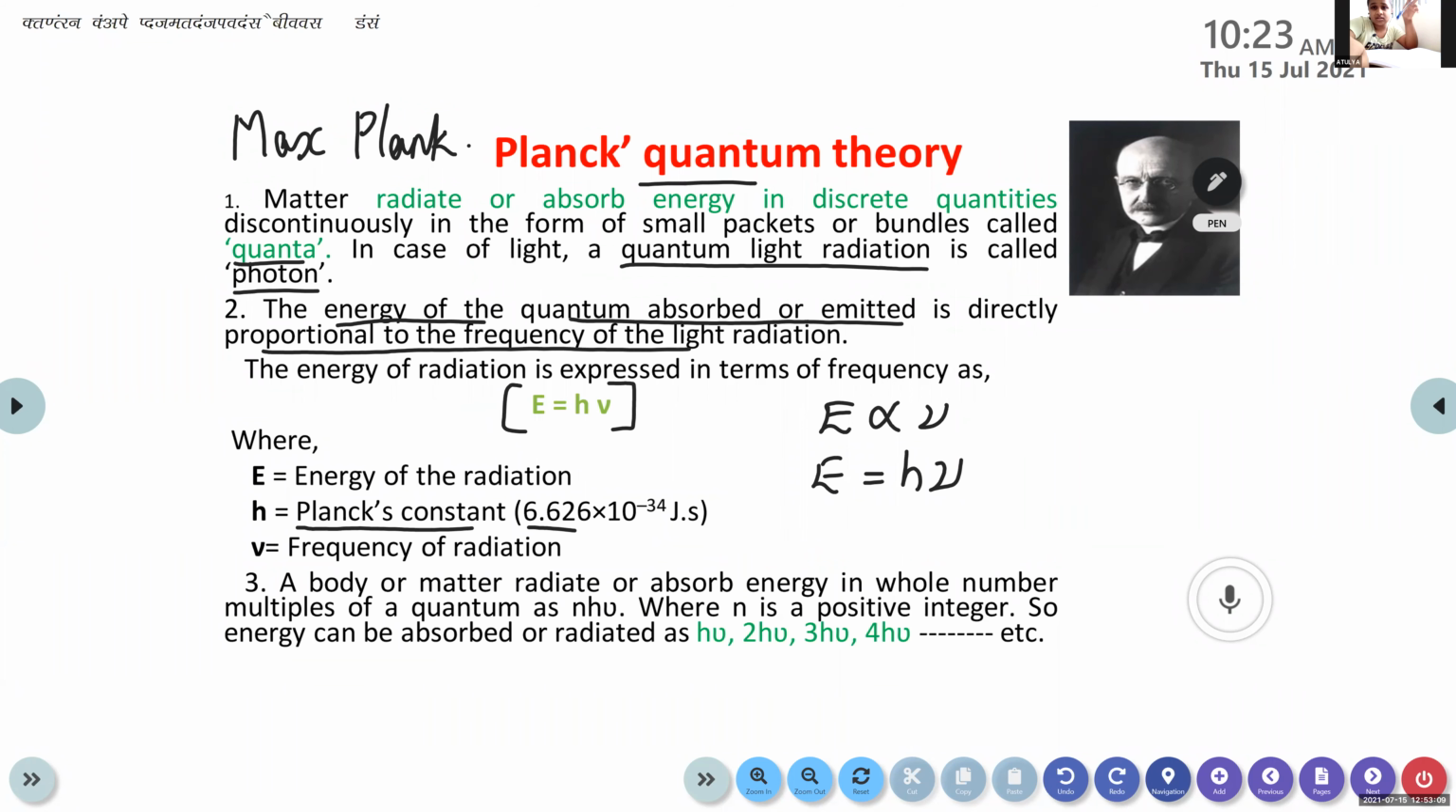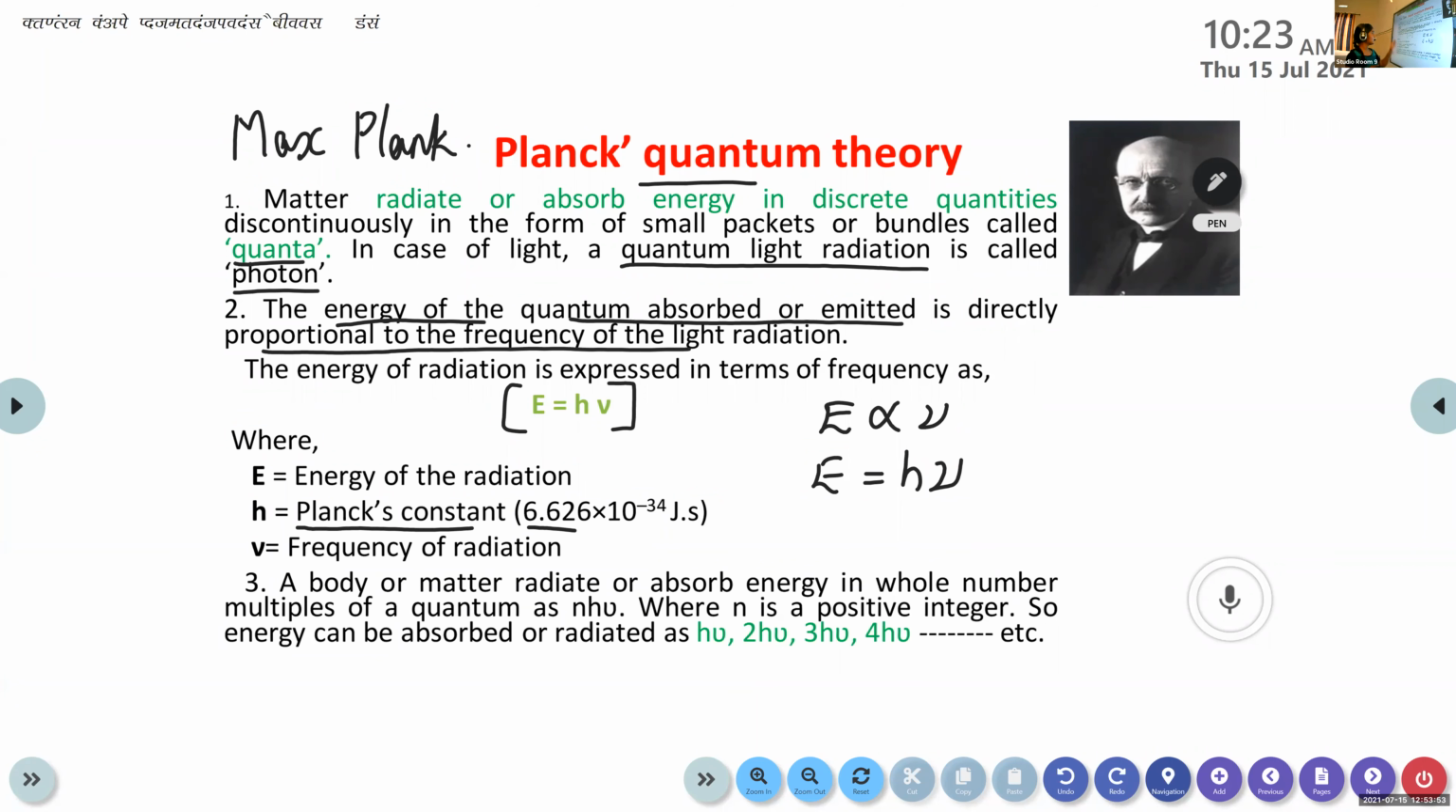Ma'am, can you repeat the points? Which one, second point or first one? First onwards. Okay. First point, we have learned that energy is not in a continuous form, right? It is emitted or radiated not in a continuous form, but discontinuously as small packets or small bundles of energy. That is known as quanta. Those small packets or bundles are known as quanta. And in the case of light, we use the term photon for the small packets. Clear?